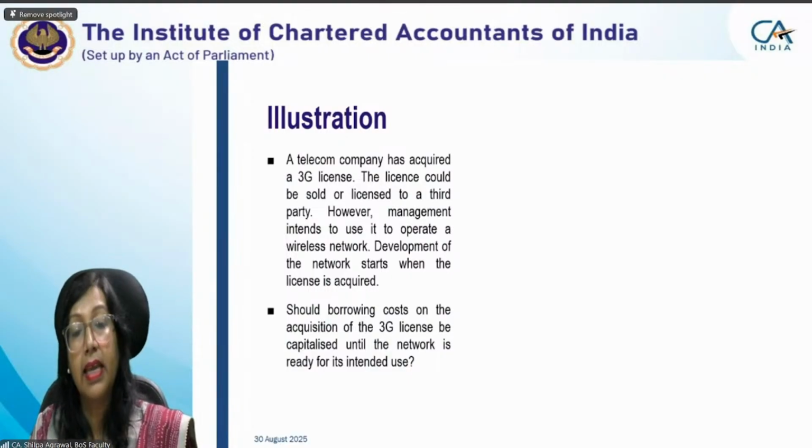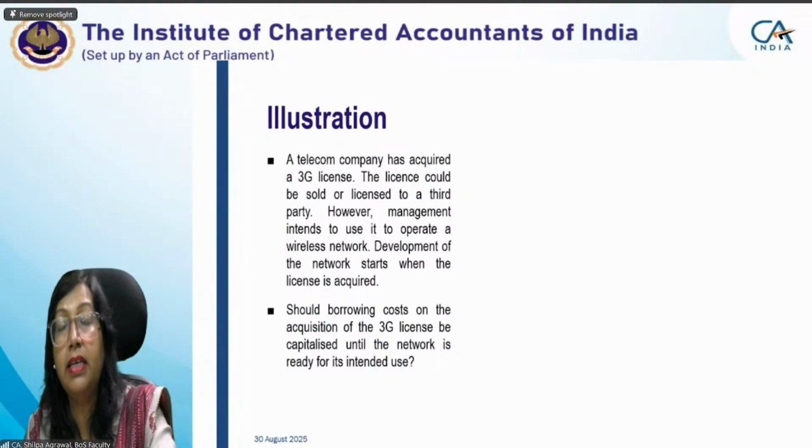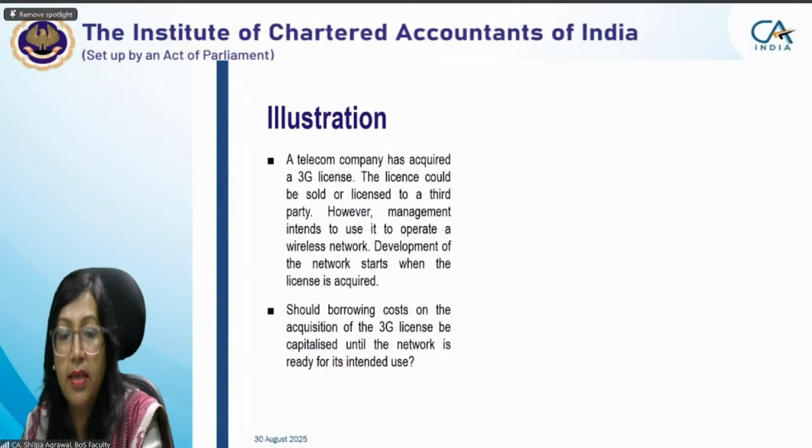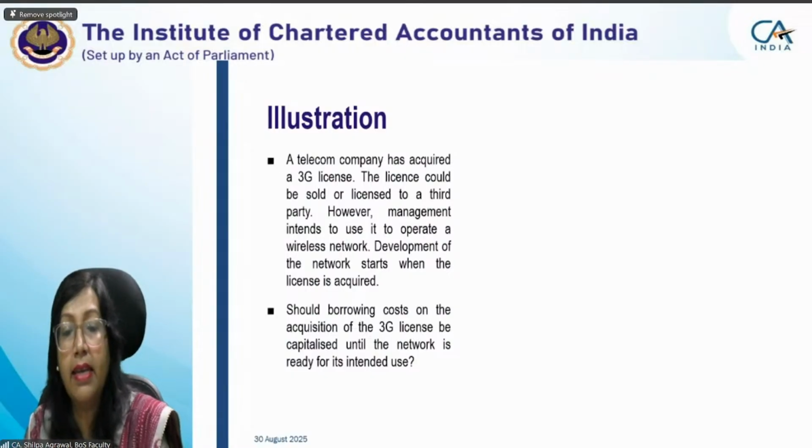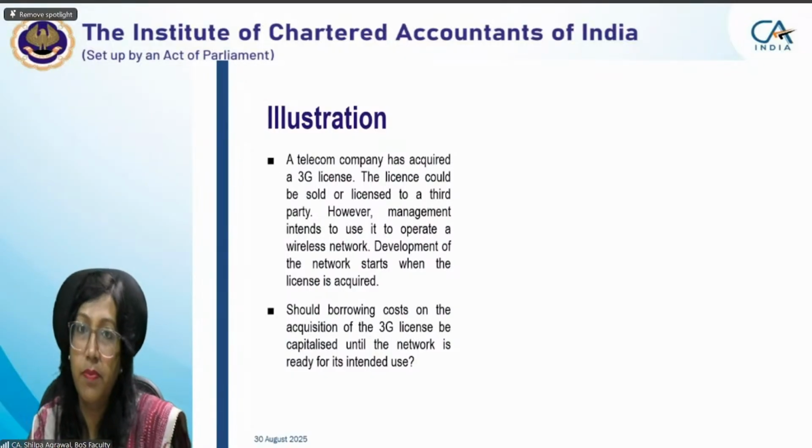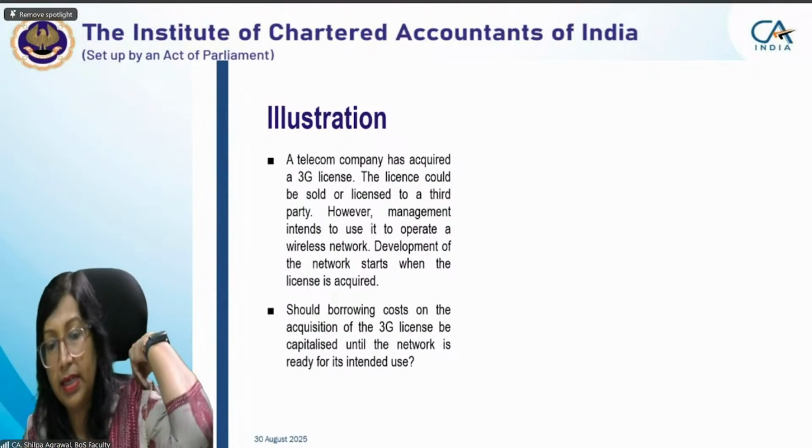Yes, ma'am. Yes, first ma'am. Management intends to use it to operate a wireless network, and that wireless network will take a substantial period of time to develop. Okay.